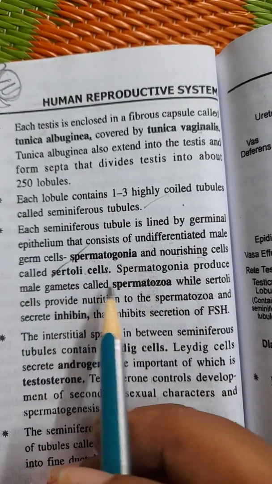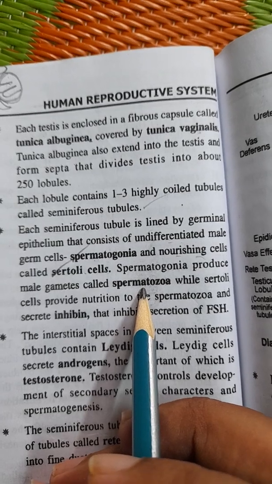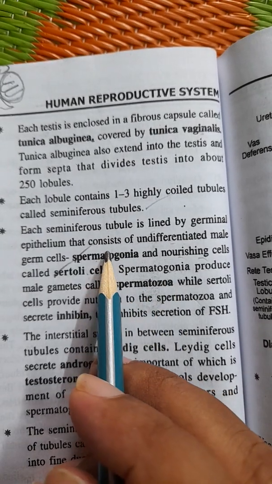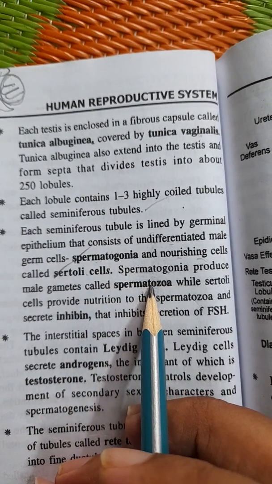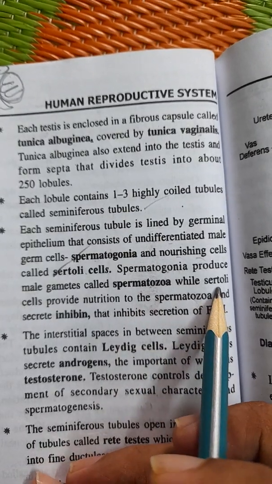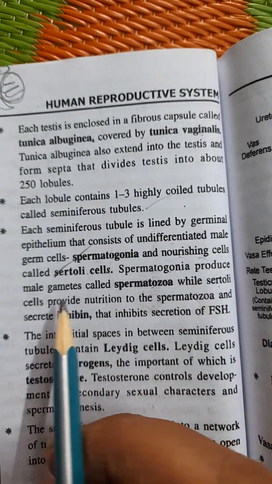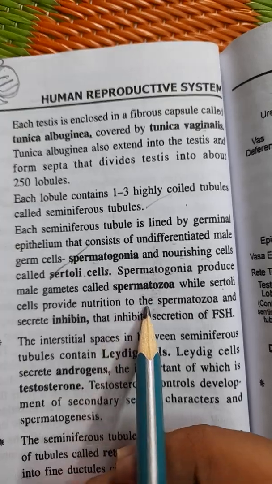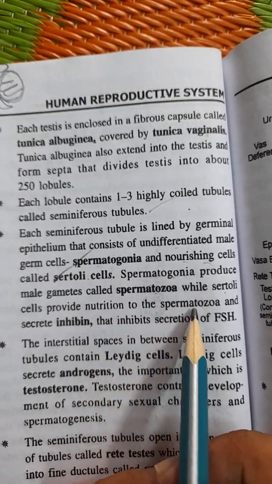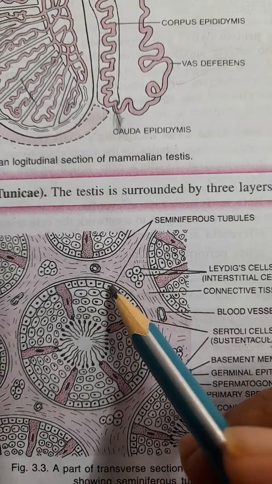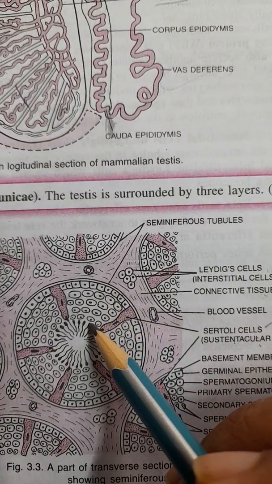Spermatogonia produce male germ cells called spermatozoa. What do Sertoli cells do? Sertoli cells provide nutrition to the spermatozoa. You can see here the spermatogonia finally form sperms.